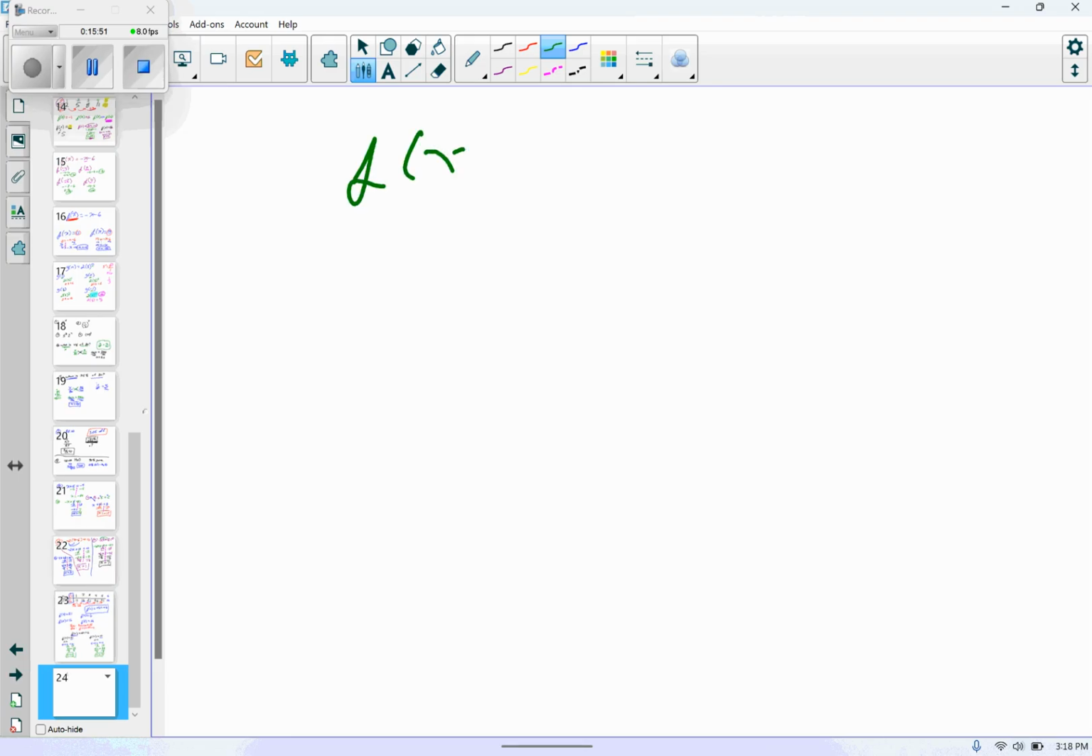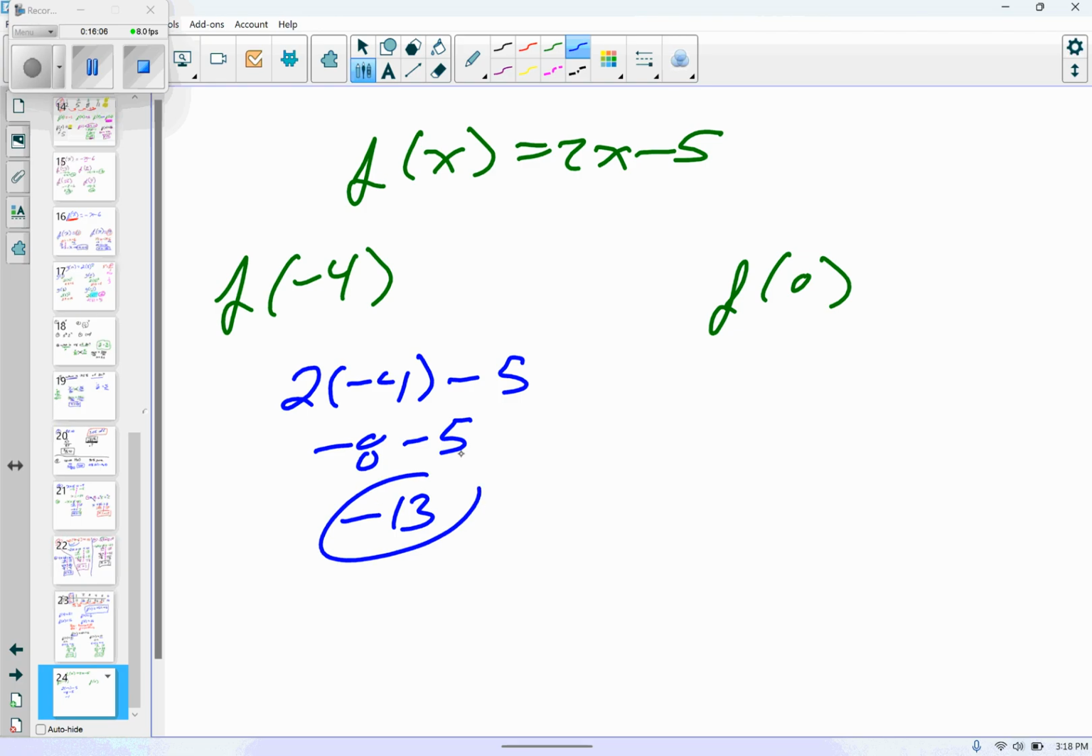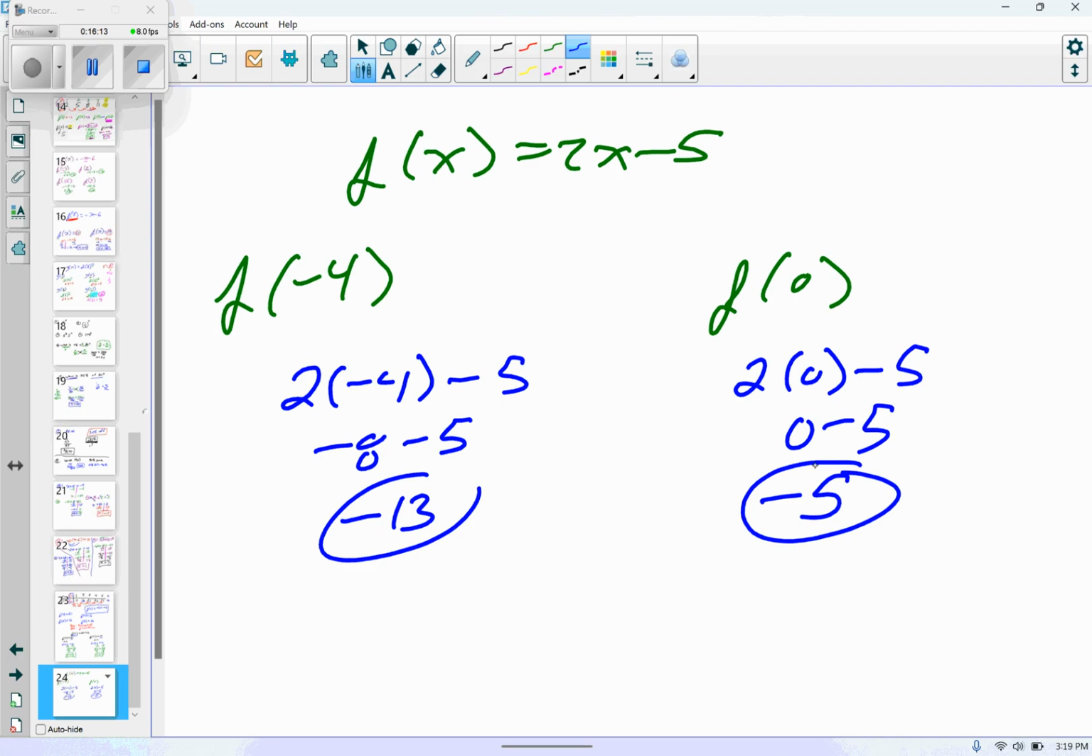They gave us f at x equals 2x minus 5. They want us to find f at negative 4, f at 0. Friends, what am I going to do with those numbers? Plug them in. 2 times negative 4 minus 5. That's negative 8 minus 5. It's negative 13. This one is going to be 2 times 0 minus 5, which is 0 minus 5, which is negative 5. I think I could do those okay.